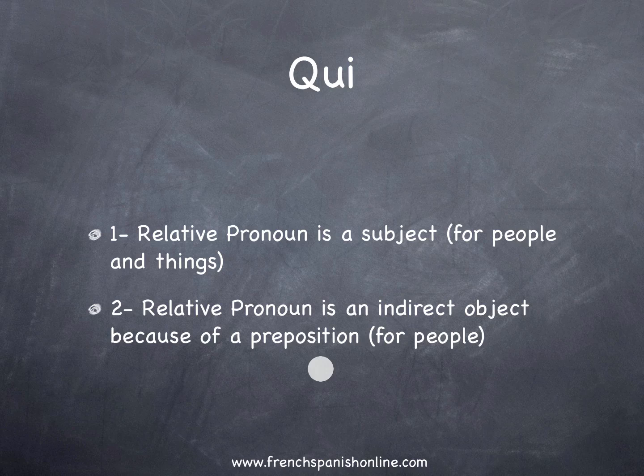So let's summarize what we have just seen, the 2 points to choose the relative pronoun qui in French. So first, when the English relative pronoun is a subject, it works for people and things. And second point, when the relative pronoun is an indirect object, because there is a preposition in the sentence, and it works only for people. In these two cases, we use qui in French.